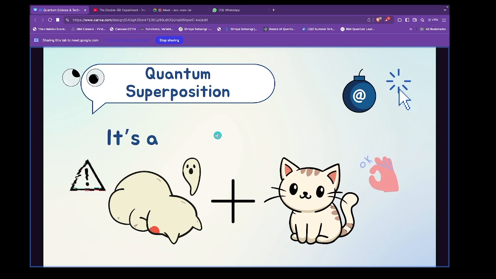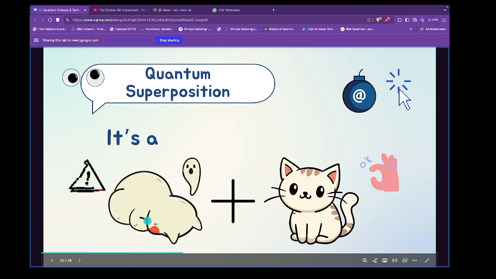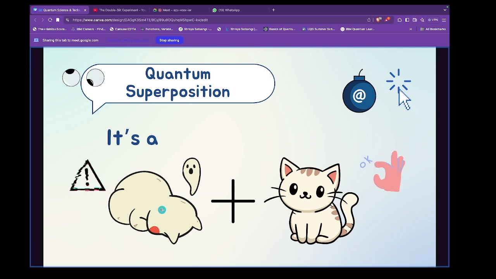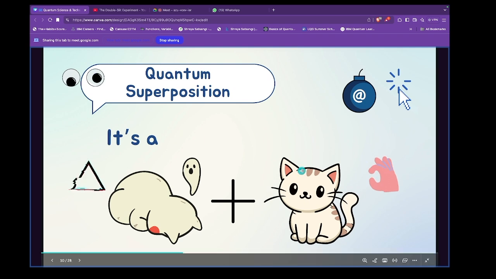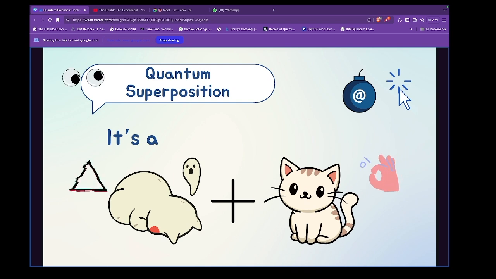You may say that if there is a cat which is dead, you say, oh, that cat is dead. And then if you see a cat which is playing around and doing fine, you will say the cat is alive. But surprise, surprise.